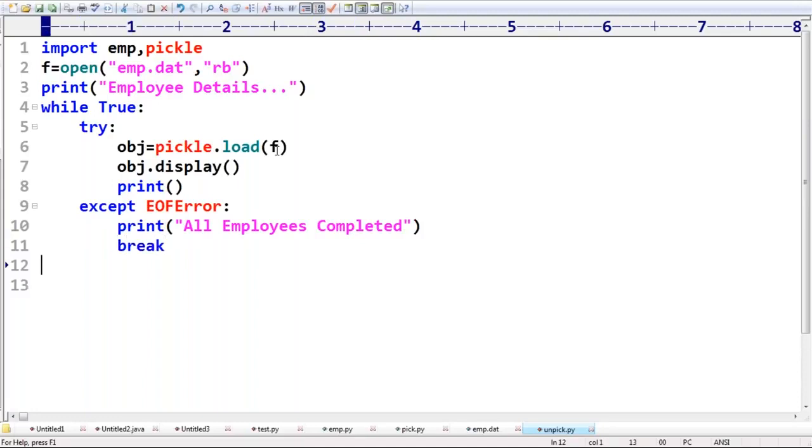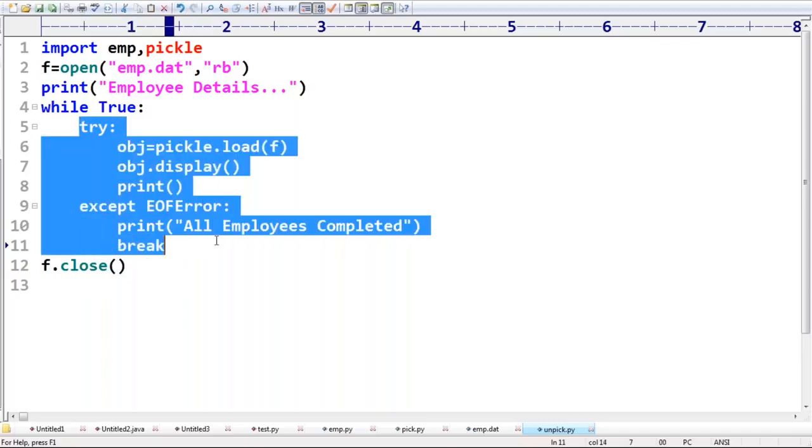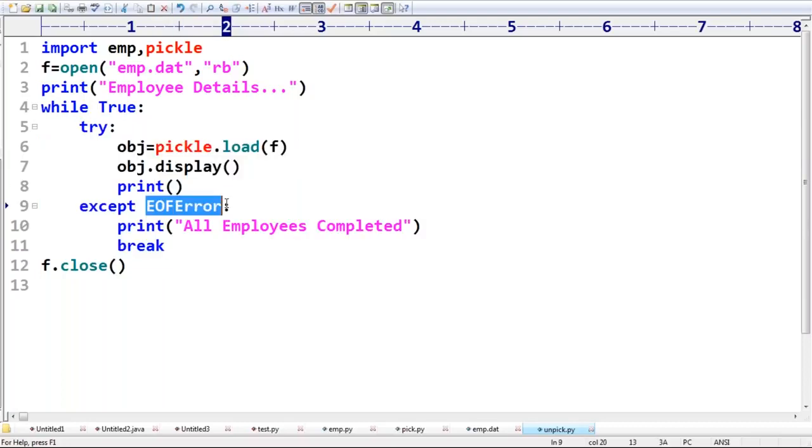Are you in a position to understand, right? Okay. Now, f.close. That's it. So this code will be executed an infinite number of times, but I will come out of the loop whenever you are getting the EOF error. Clear? Are you in a position to understand, right?